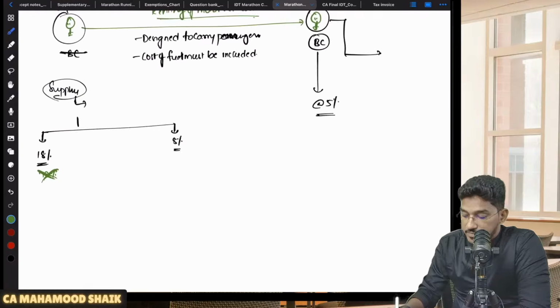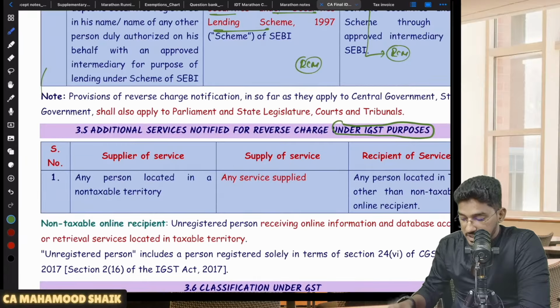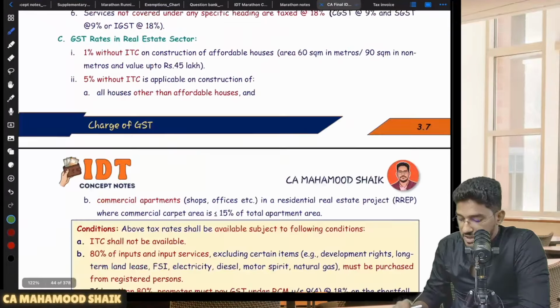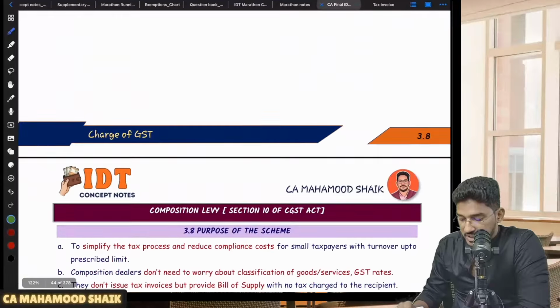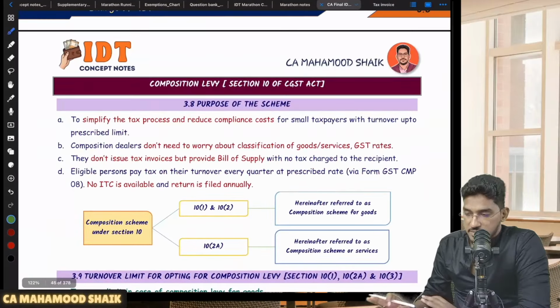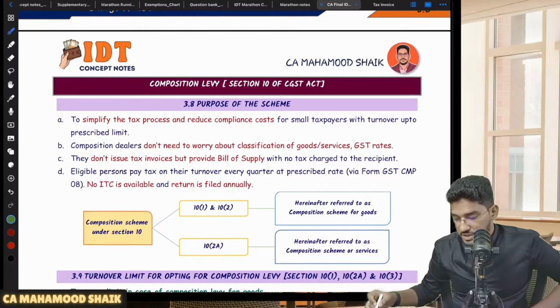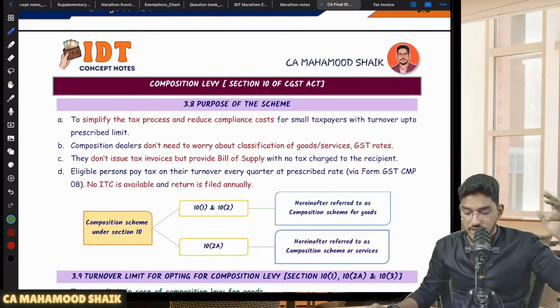Okay, right. So these are all the various services which have been notified under reverse charge mechanism. Then we have some usual discussion talking about the classification, rates and all. That is a very usual, very normal discussion. You need not worry about it. You can just refer to that.